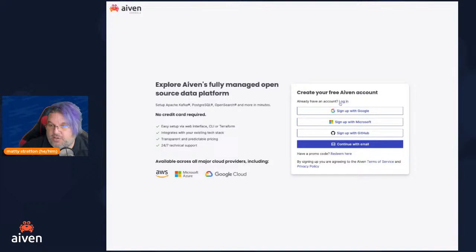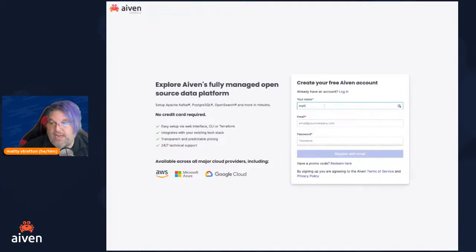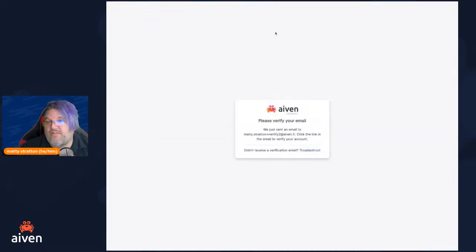You can use all sorts of different identity providers. You can use your Google account, your Microsoft account, your GitHub account. In this case, I'm going to go ahead and just sign up without any identity provider, just using email and password. My name is Maddie Stratton, and my email is at aiven.fi. And I'm going to go ahead and set myself up with a password auth, and it's going to say, cool, you need to verify your email, which I'm going to go ahead and get an email verification.